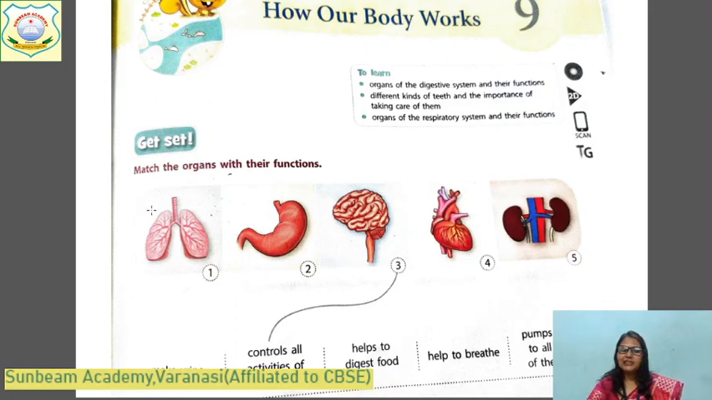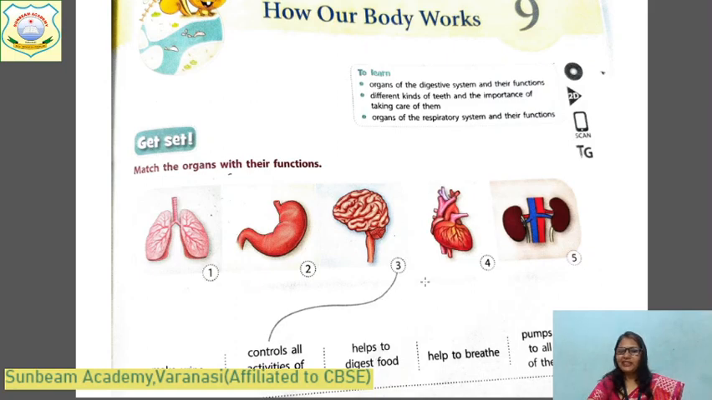What is this picture? This is the picture of lungs. And what is the function of this? Help to breathe. You will match the lungs with help to breathe. Come to second one. This is the picture of stomach. Can you identify these organs? If the pictures are given in your exam, you will identify and take the correct name of the organ. What is the use of this stomach? It helps to digest the food. Second, you will match with this.